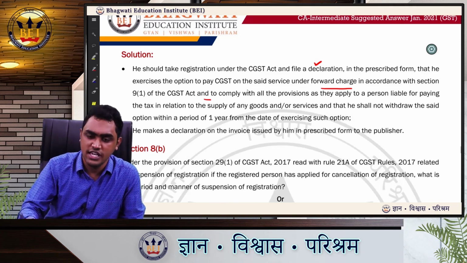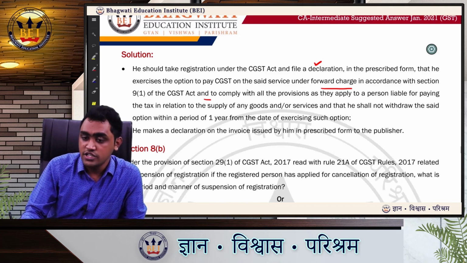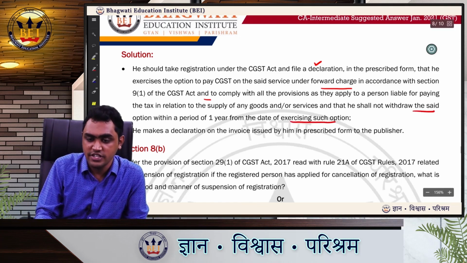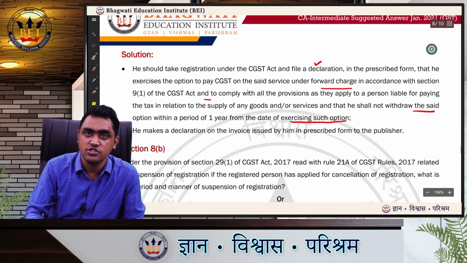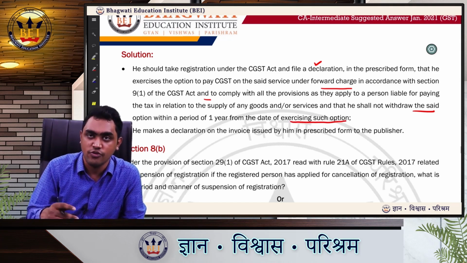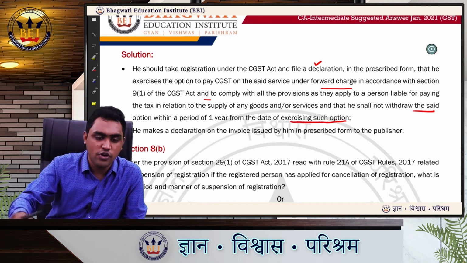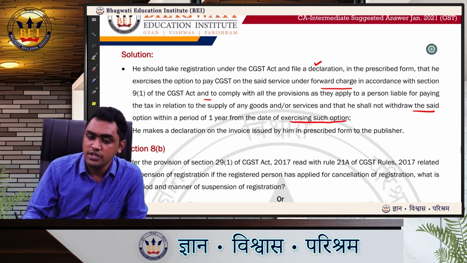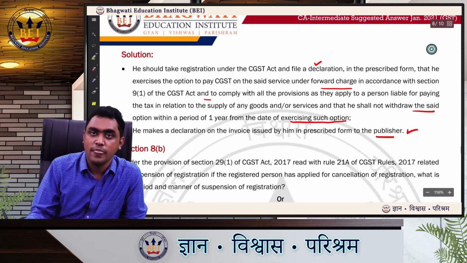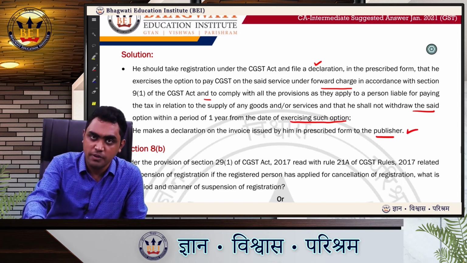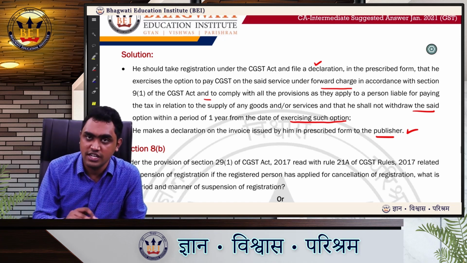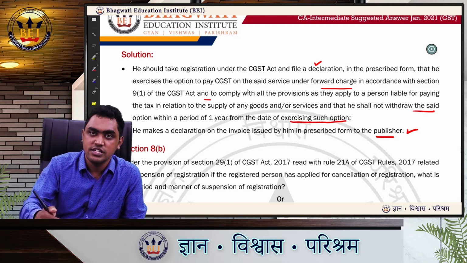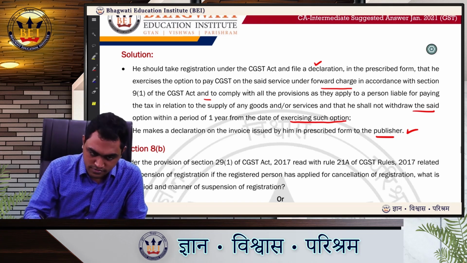So all the provisions he has to comply, and he should also not withdraw the said option for a period of 1 year from the date of exercising such option. So once you select this option, for 1 year you cannot back out. For 1 year you have to pay tax under forward charge. He also makes a declaration on the invoice issued by him in the prescribed form to the publisher. So whatever invoice he is giving to the publisher, in that invoice also he has to give a declaration that he has opted for forward charge, and the publisher need not pay GST under reverse charge.